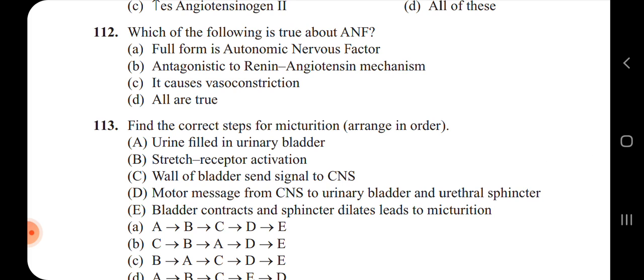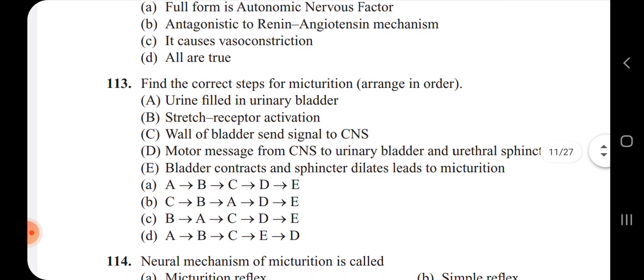Then, antagonistic to renin angiotensin mechanism, it causes vasoconstriction. Option D, all are true. Actually, it is the atrial natriuretic factor, it is only antagonistic to the renin angiotensin mechanism because it is not acting as a vasoconstrictor. Only the B is true about itself.